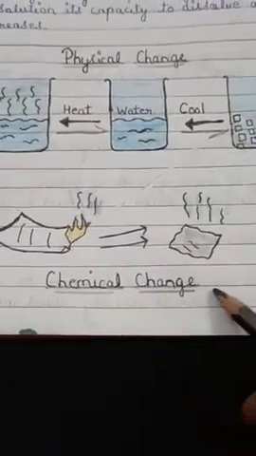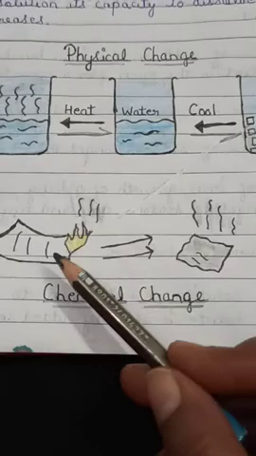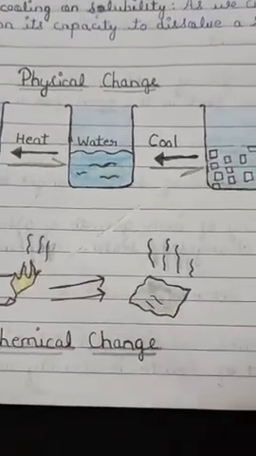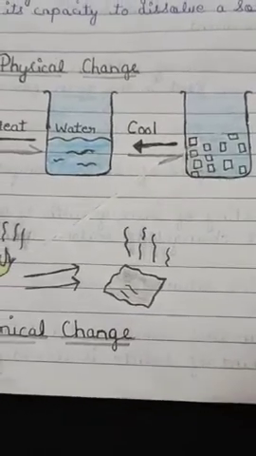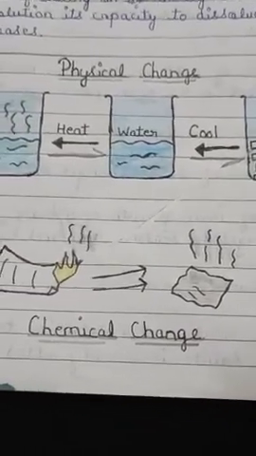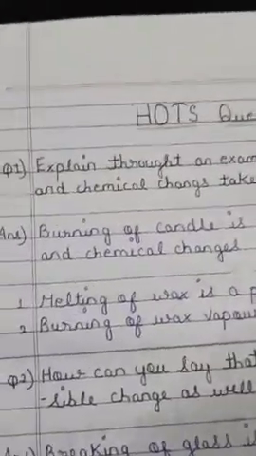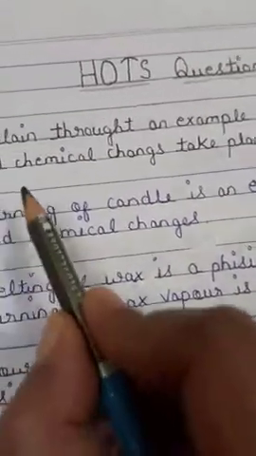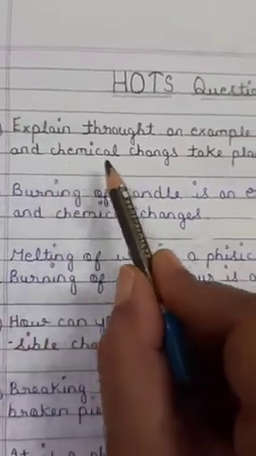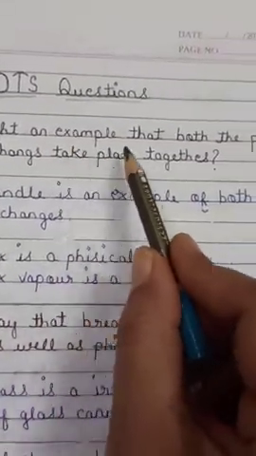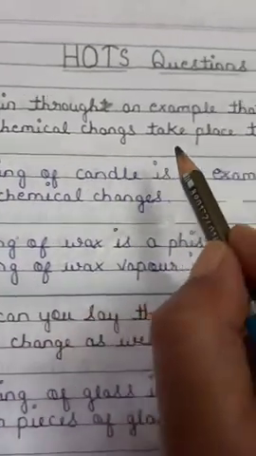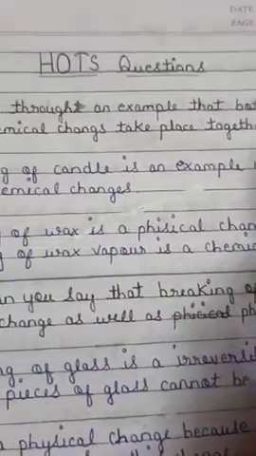After that, for chemical change you draw burning of paper here. It is the best example of a chemical change. So children, after these question answers, some hot questions are there. So let's see. Explain through an example that both physical and chemical changes take place together.